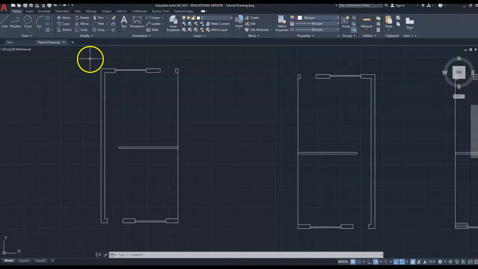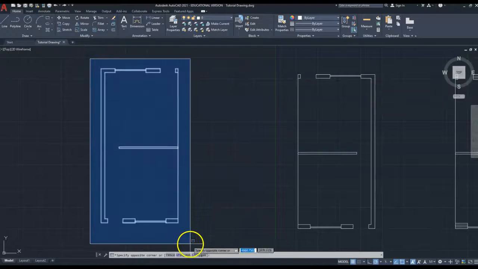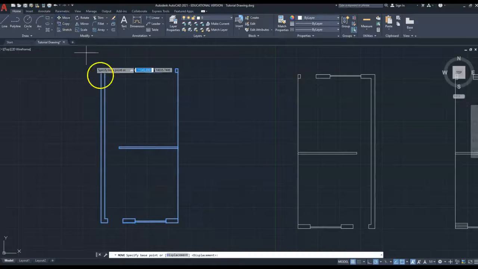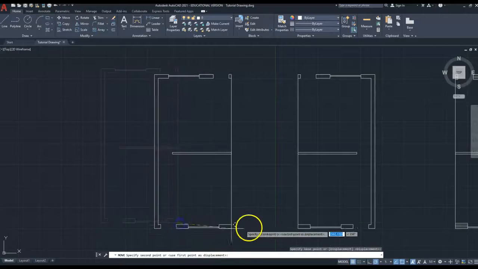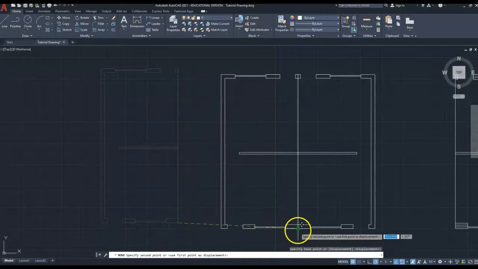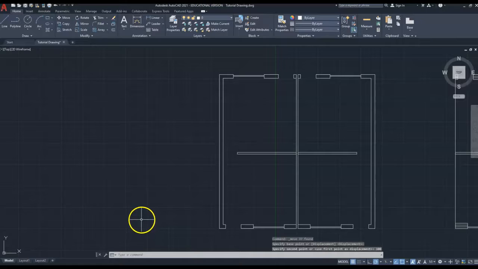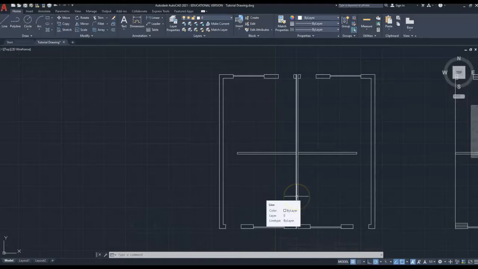So I'm going to do the same thing again, left click up there, bring the blue envelope over, select the move, select the base point I want to move from. I'm going to bring it over there. I'm going to snap it on there, but then I'm going to come away 100mm. So holding that steady, I'm just typing 100 in there. And there you go. It's given me the 100mm wall in the middle.